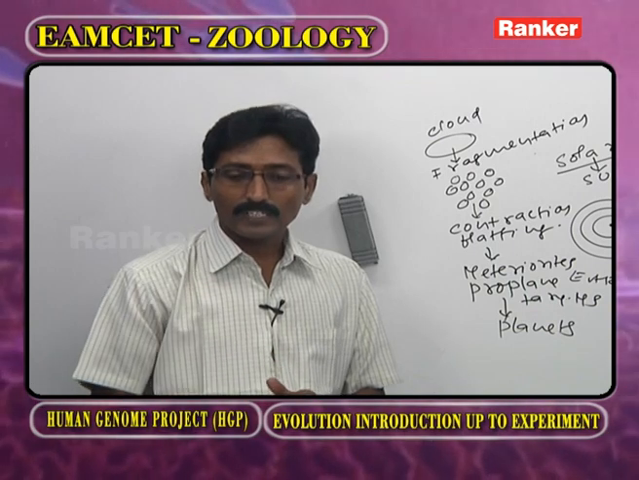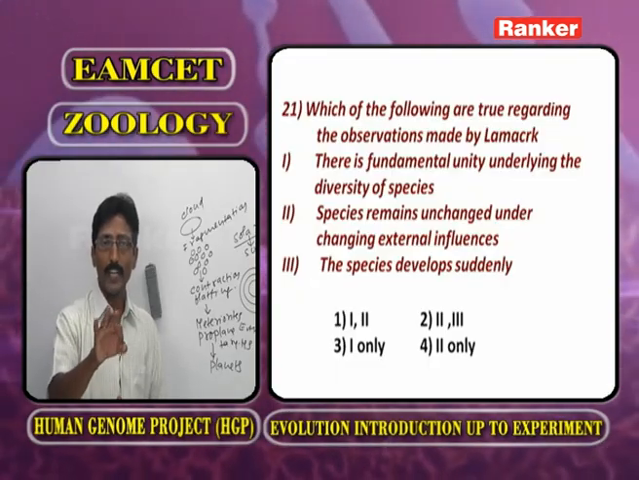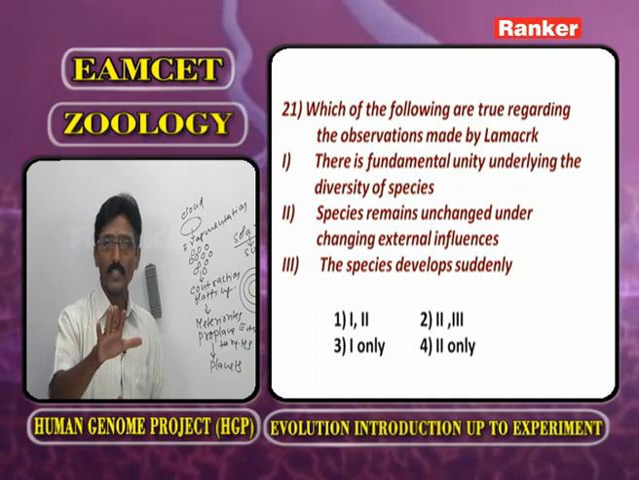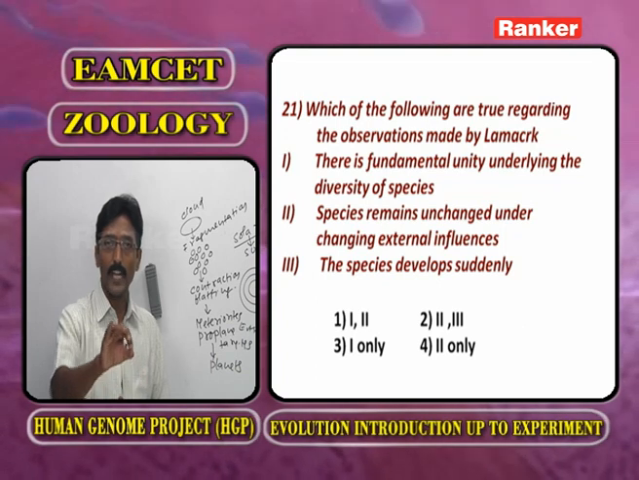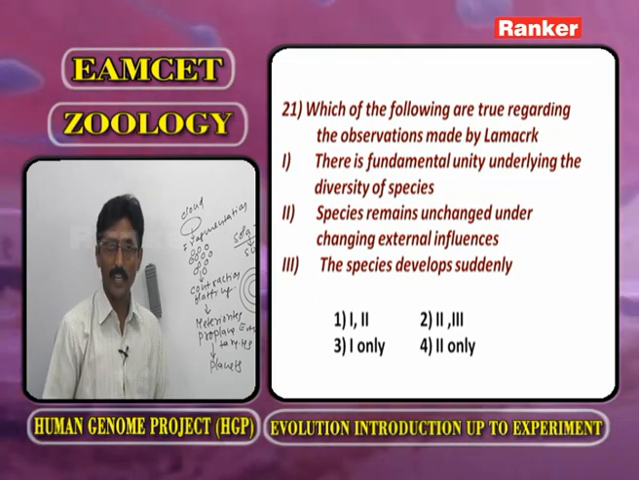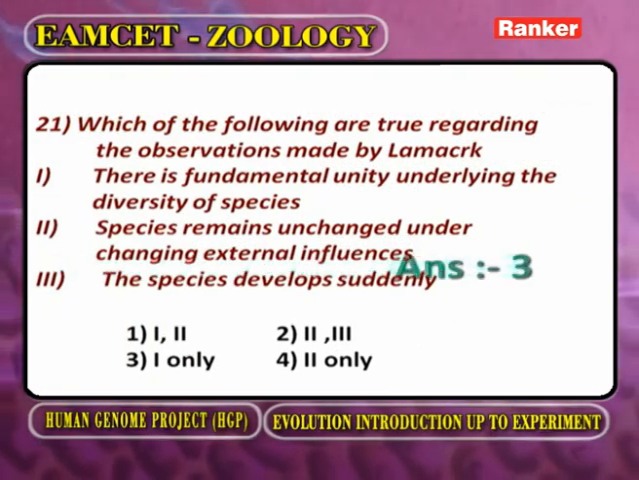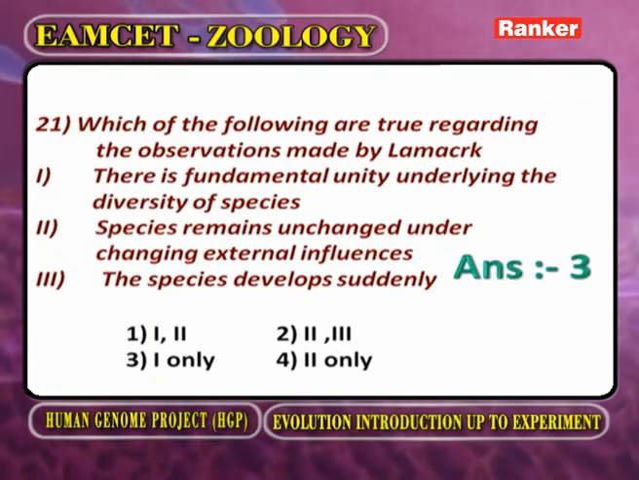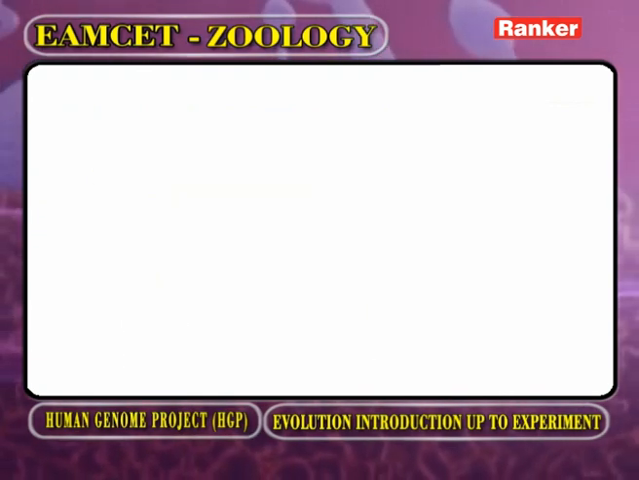Now, the third one, the species develop suddenly. No, not anywhere at any time. The species do not develop suddenly. They develop gradually. So, based on this information, what is the answer? The answer is, out of the three statements, only the first statement is correct. Now, we go for the next one.